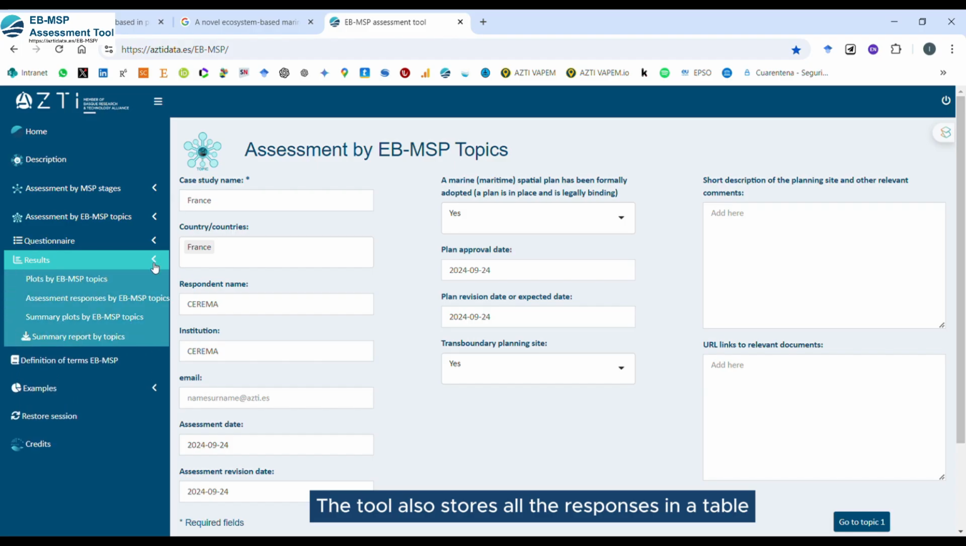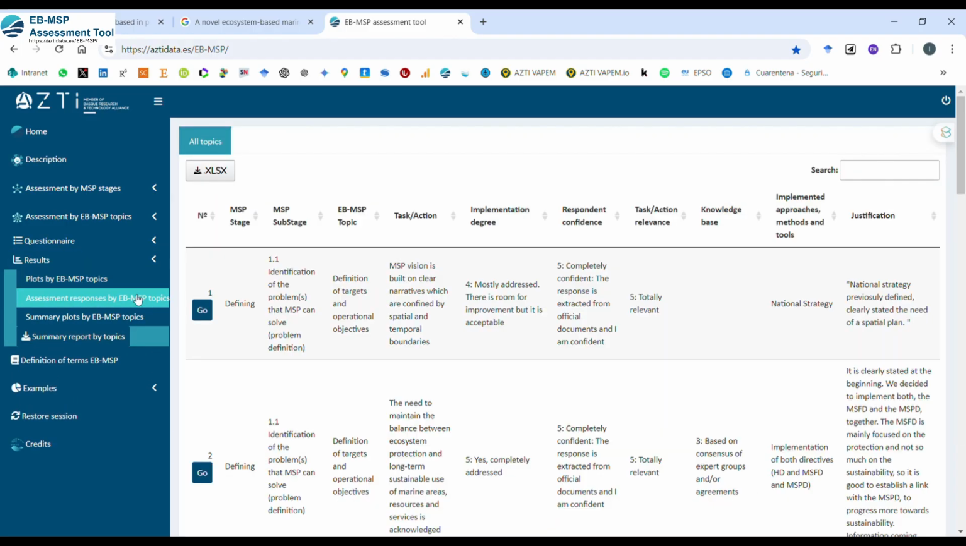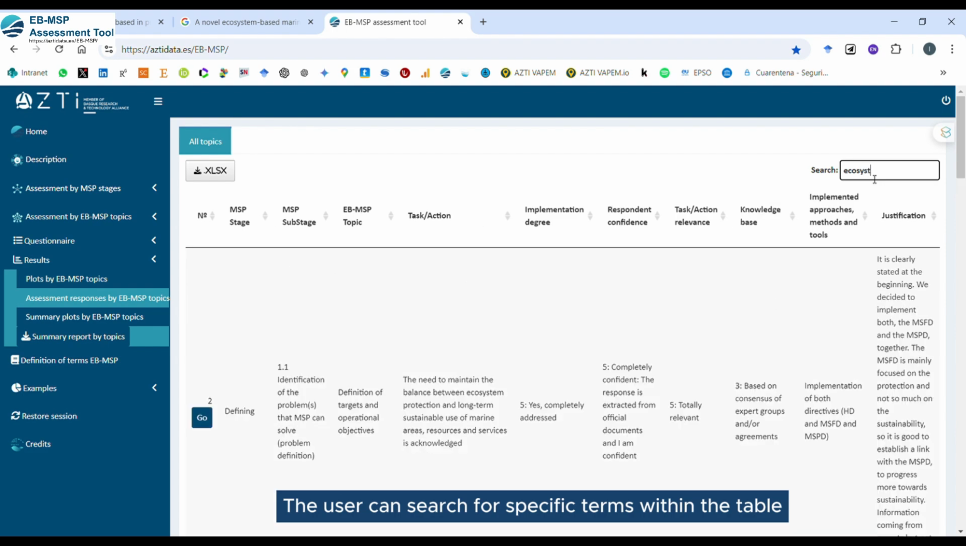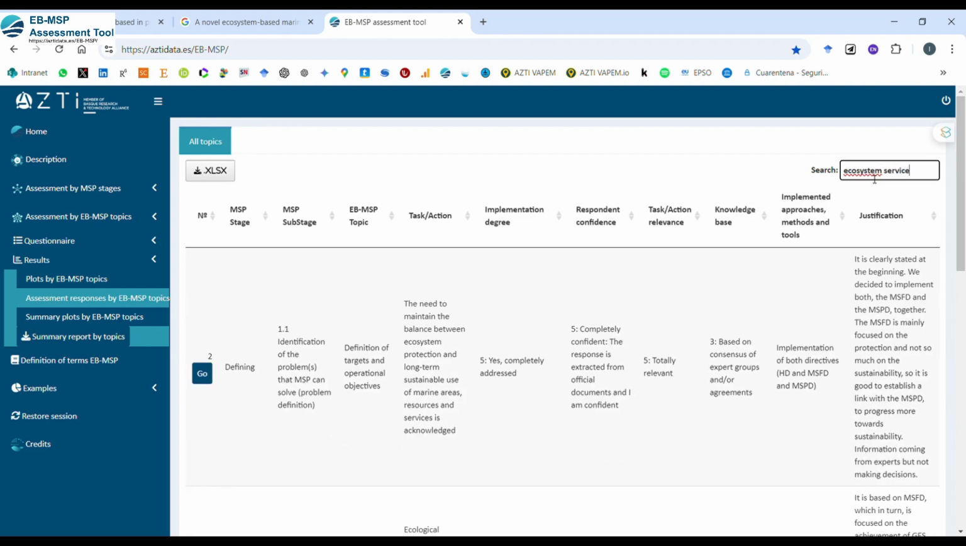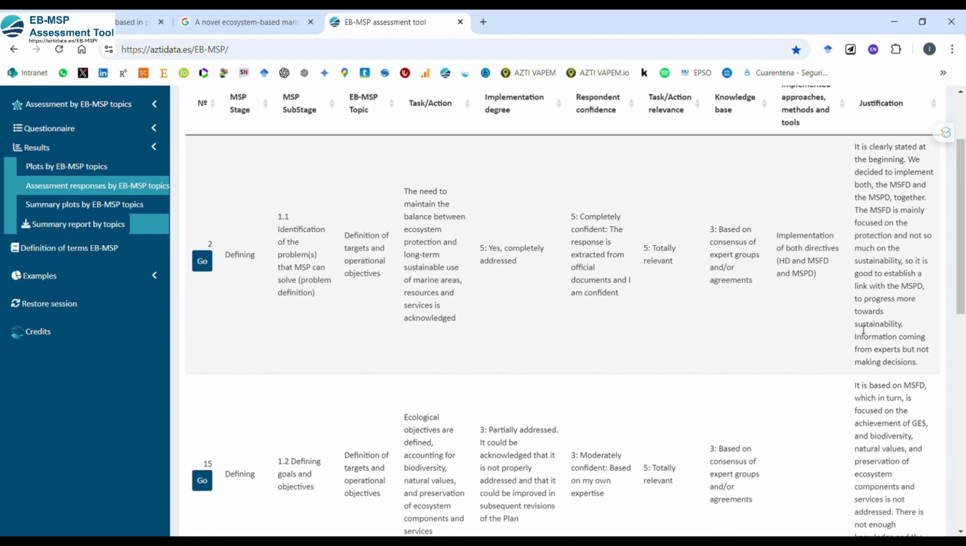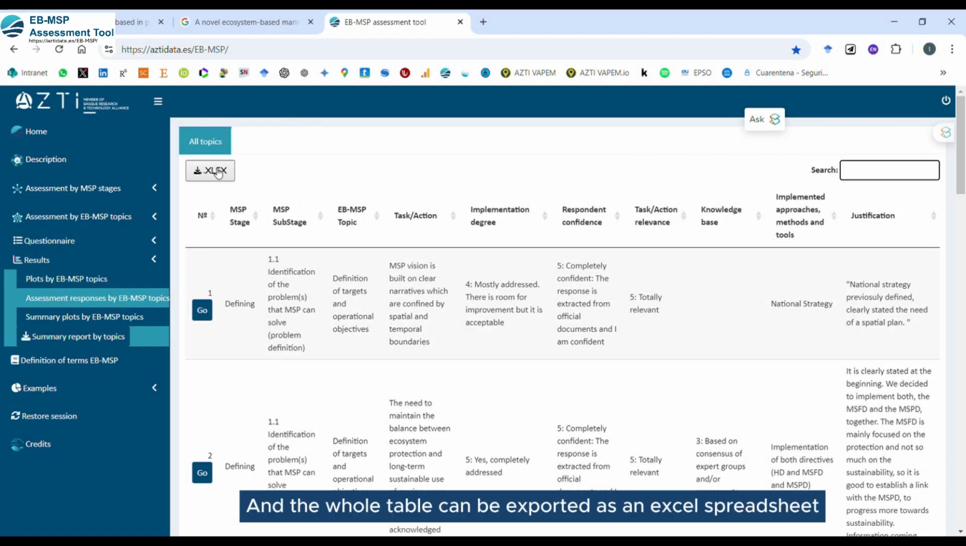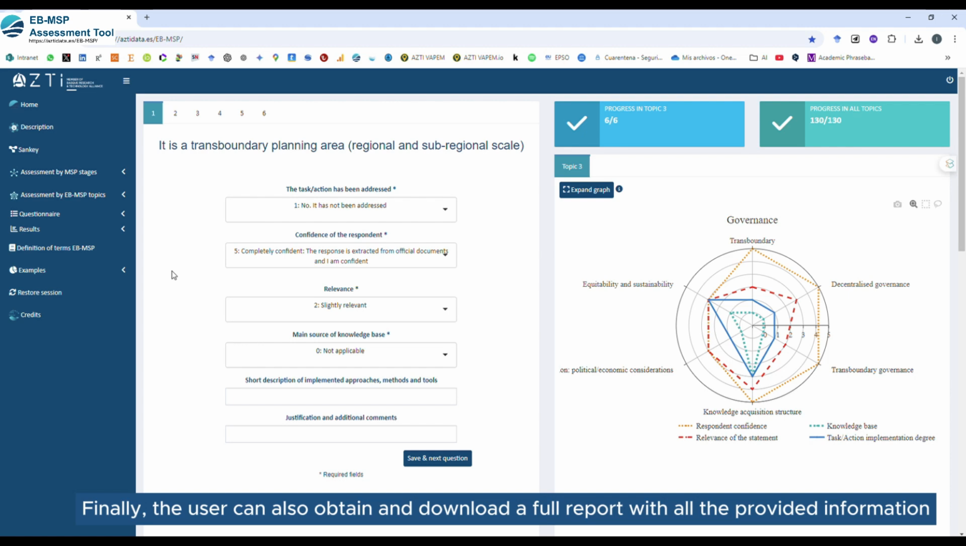The tool also stores all the responses in a table. The user can search for specific terms within the table, and the whole table can be exported as an Excel spreadsheet. Finally, the user can also obtain and download a full report with all the provided information.